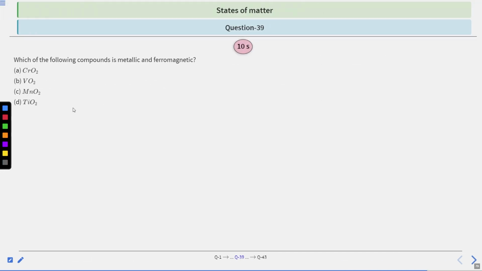Moving to question number 39. Which of the following compound is metallic and ferromagnetic? CrO2, VO2, MnO2 or TiO2? You have 10 seconds to solve this question. After that, we will see the answer.